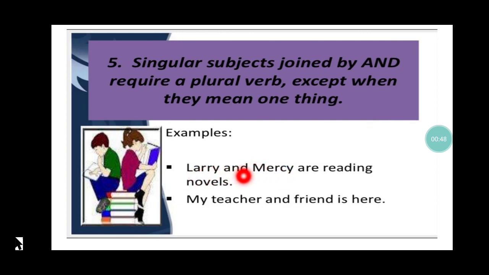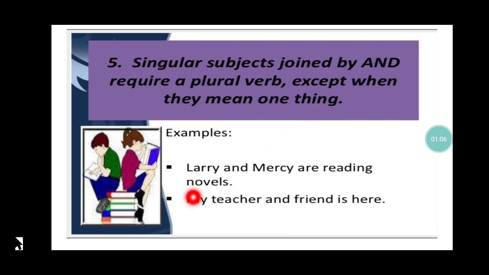And so we have 'Larry and Mercy are', and not 'is', reading novels. Since Larry and Mercy is plural, my verb is also going to be plural. But here, one more line is written: except when they mean one thing.